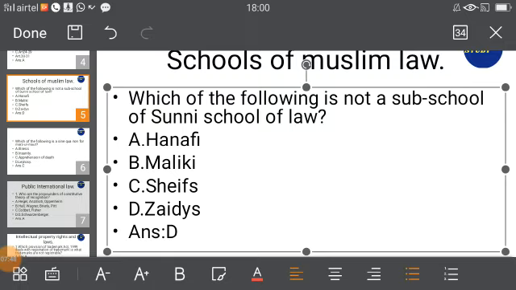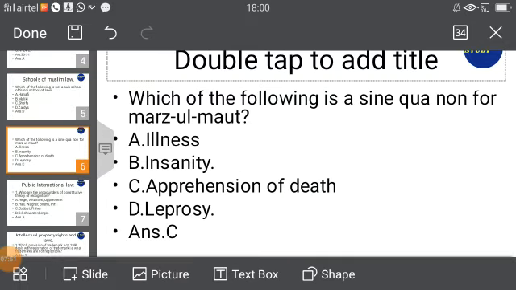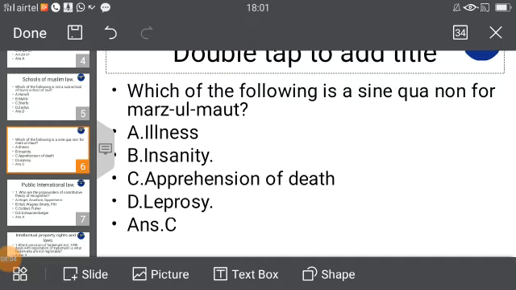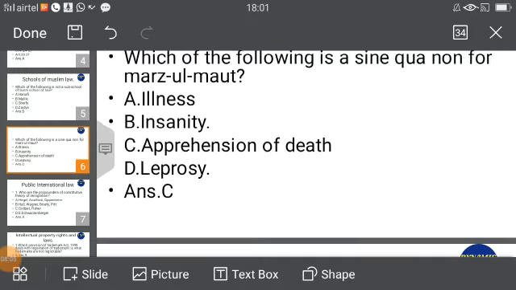So we just try to confine ourselves, but Ithna Ashariya and Jaid school, the sub-schools of the Shia school, usually will not be given much importance. That's the reason whenever we are preparing for UGC NET, we need to be very thorough with the basics in order to crack NET and also JRF.